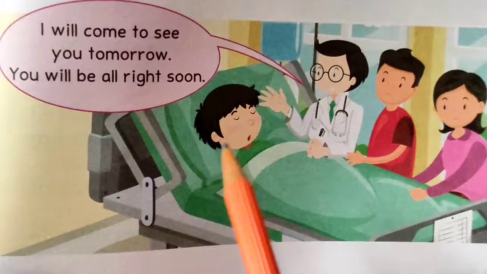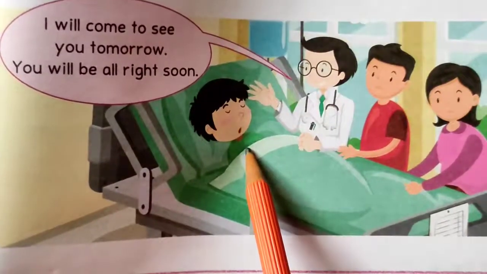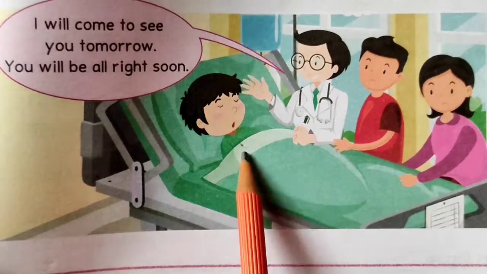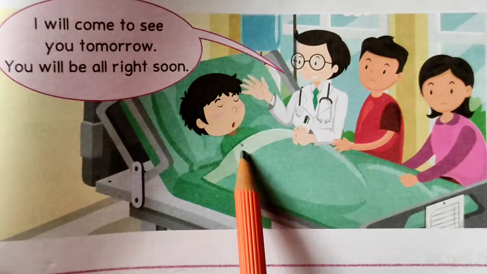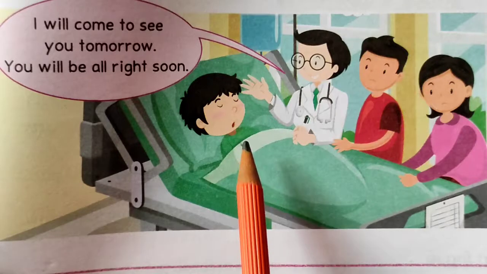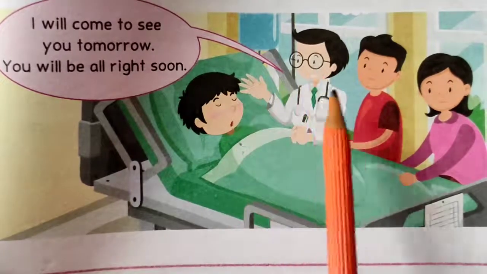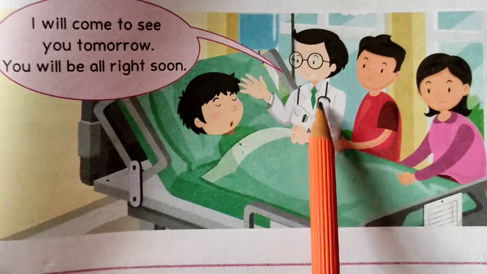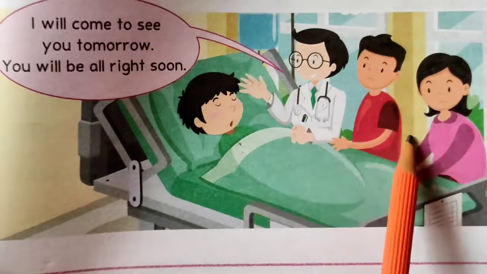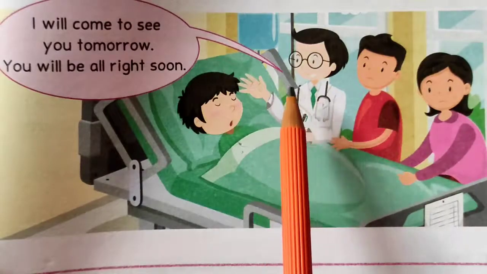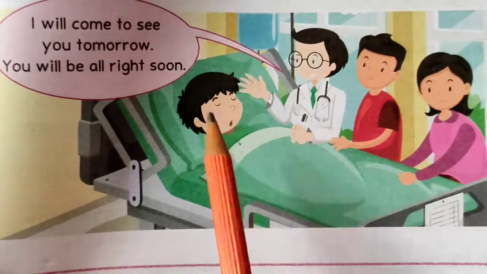Now students, this is our next example of picture conversation. You can easily find out that one boy is hospitalized due to some medical emergencies, or you can say that he's not well, and one doctor is there and his family members are also present there. So what is doctor saying to the family members and the boy?